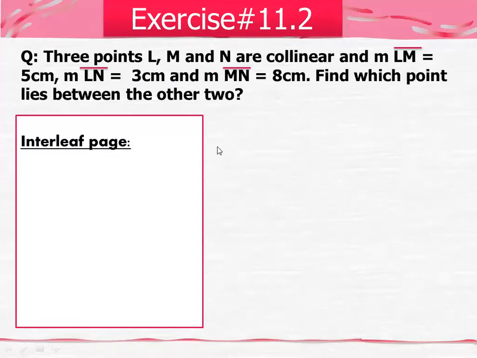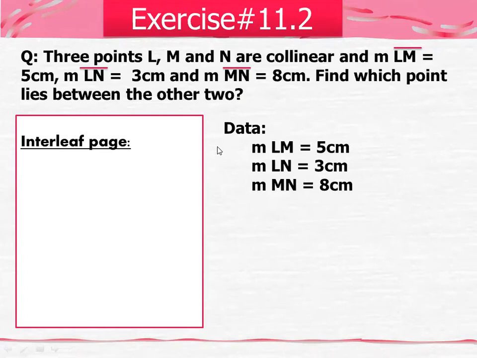Okay, so how will you start? First you will write down the data here. How will you write the data? Just suppose you will say measurement LM is equal to 5 centimeter as it is given in your question. Then measurement LN is equal to 3 centimeter and measurement MN is equal to 8 centimeter. This is your data, the thing that is given inside your question.